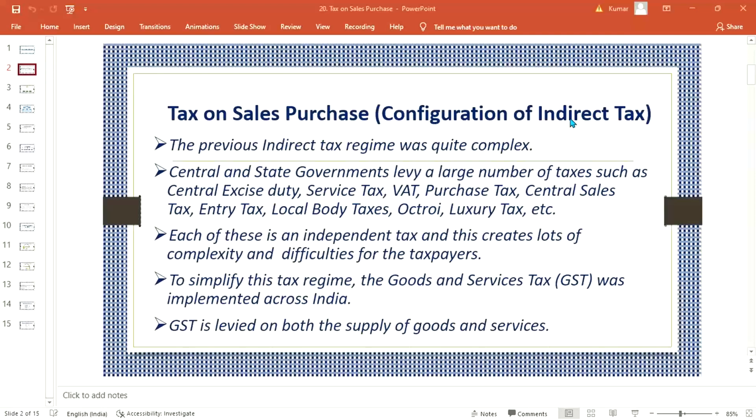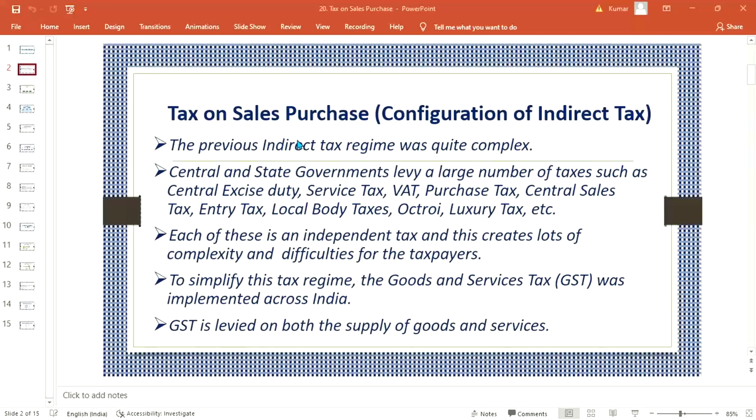So we need to understand whatever the configuration steps are. What is the logic? What kind of controls are there? And if you are able to understand, then no matter whether it is GST, whether it is VAT, whatever it is, you can easily set it up.